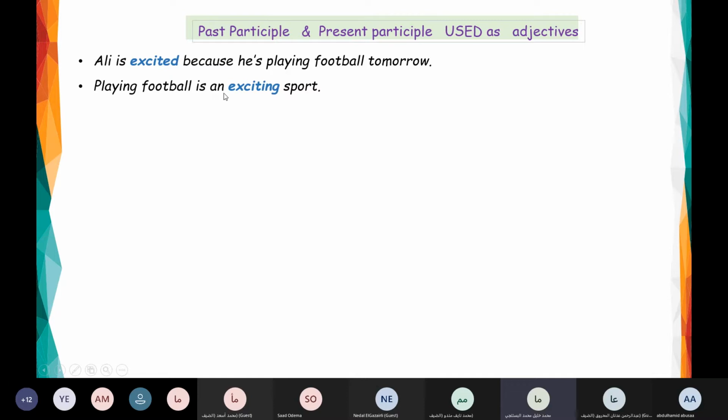Playing football is an exciting sport. How does Ali feel? Ali is excited. He feels excited. What causes Ali to feel excited? Because playing football is an exciting sport. Look at the second example. Jamal is tired because working all day is tiring.